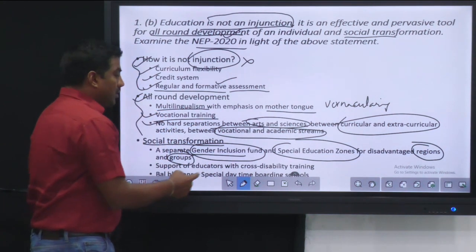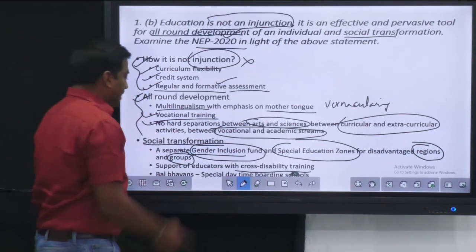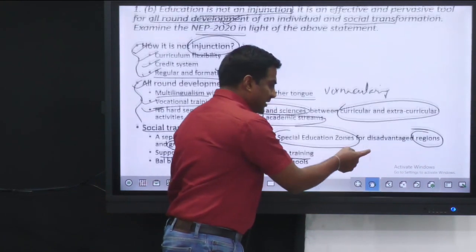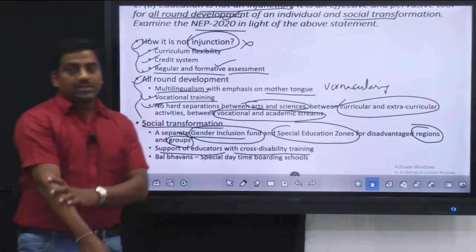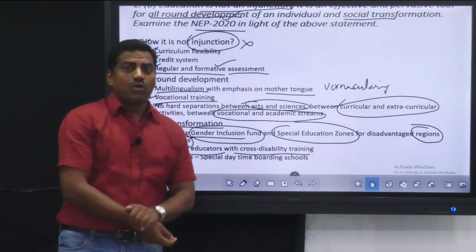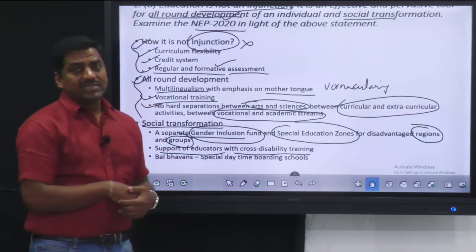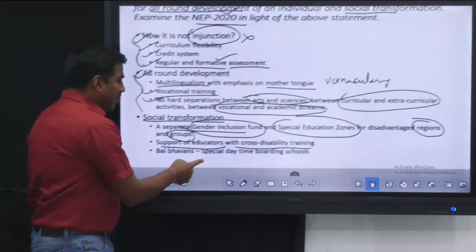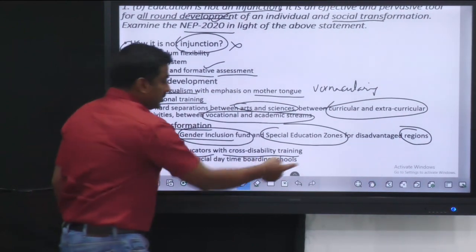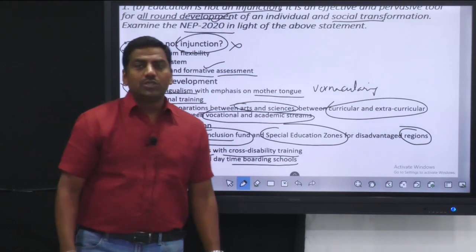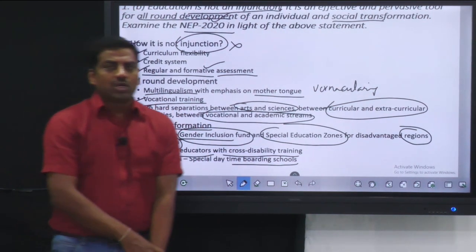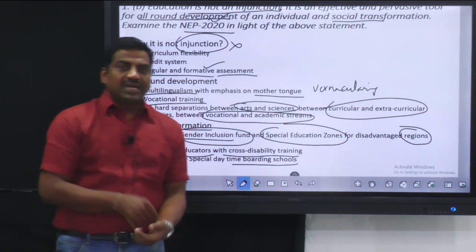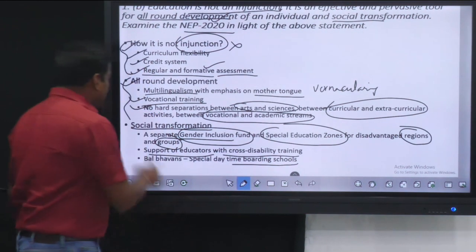Then with respect to cross-disability training, there is support for educators for the cross-disability training. So even the specially abled, or the Vikalang people, have a lot of benefits, or a lot of allocation as far as NEP 2020 is concerned. And coming to the other aspects like Bal Bhavan, these are special day boarding schools for the dropout children. Dropout children usually drop out to meet their livelihood needs or for their food security. But when we provide boarding facilities for them, then definitely they will enroll themselves. So that is how the social transformation is happening.